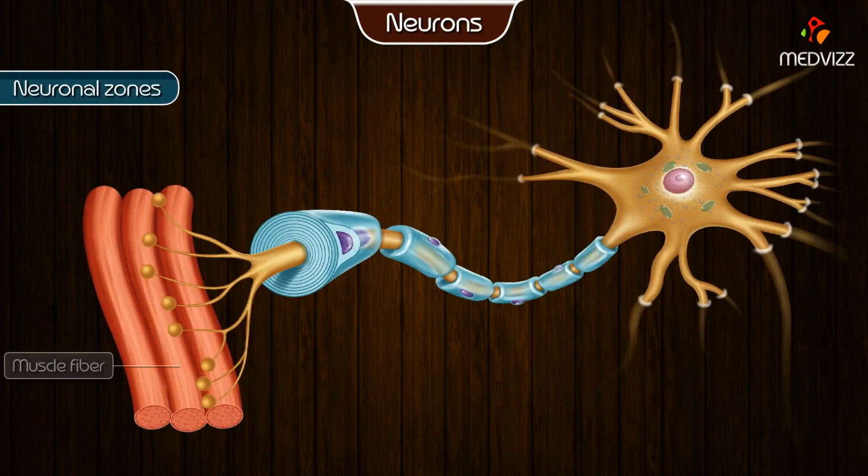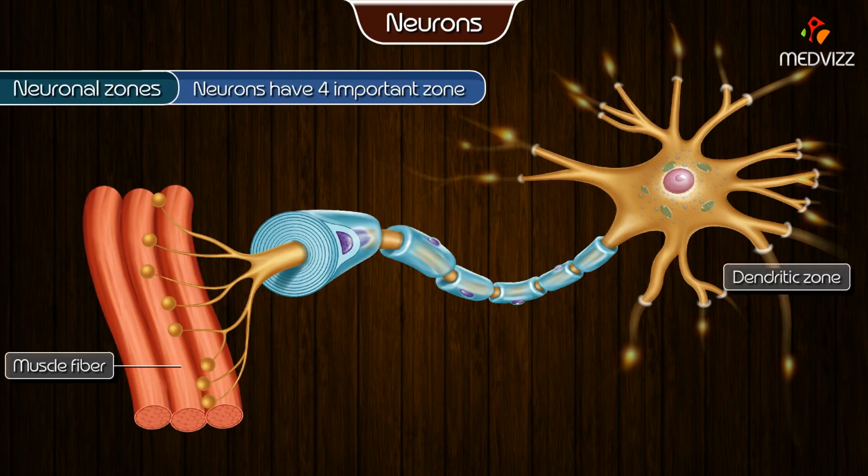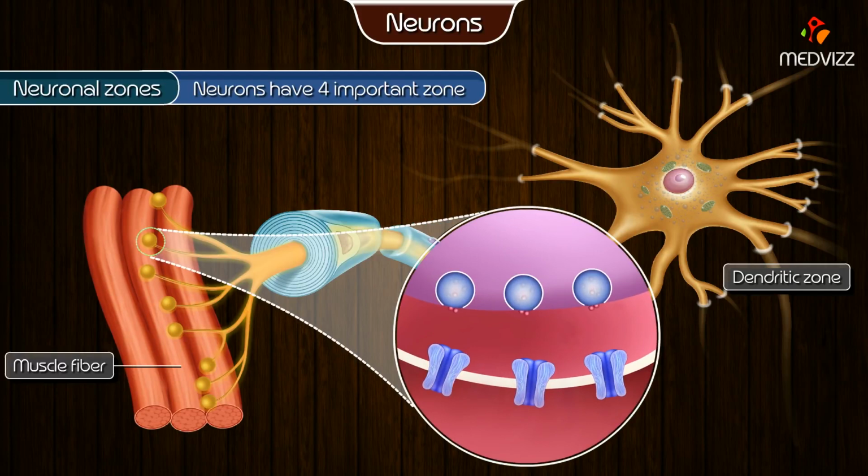Neuronal zones. From a functional point of view, neurons generally have 4 important zones: a receptor, or dendritic, zone where multiple local potential changes generated by synaptic connections are integrated; a site where propagated action potentials are generated; an axonal process that transmits propagated impulses to the nerve endings; and the nerve endings, where action potentials cause the release of synaptic transmitters.